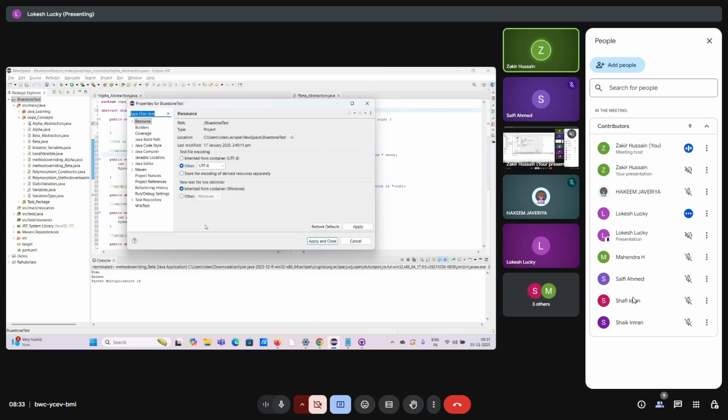Very good. Now if you could see the third option, location. No, not there, right hand side. This is the place where Lokesh is storing all of his code. So it is under C drive, users, Lokesh, Eclipse folder, new space, and there is a folder with the name called Bluestone. So this is the location where all the code written by Lokesh is getting stored into.